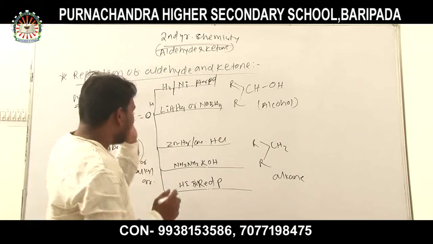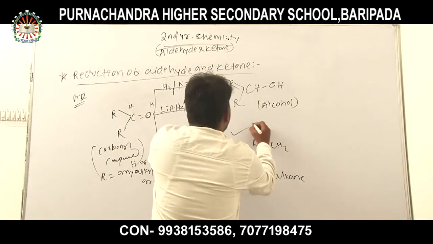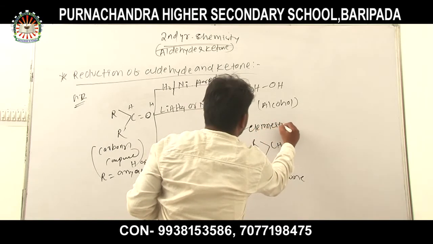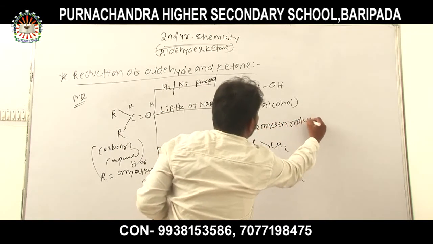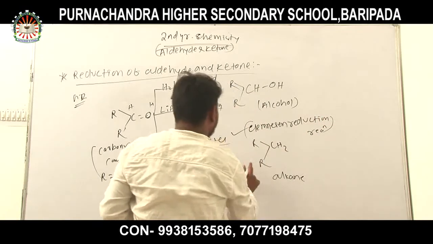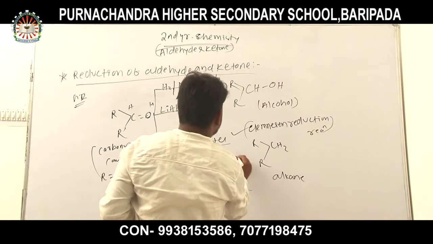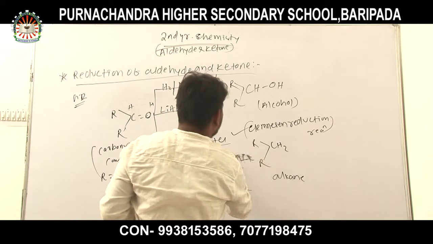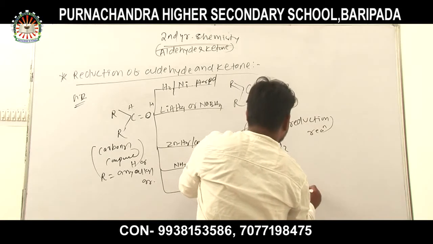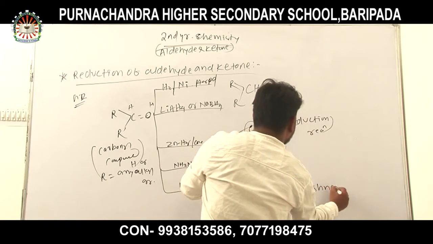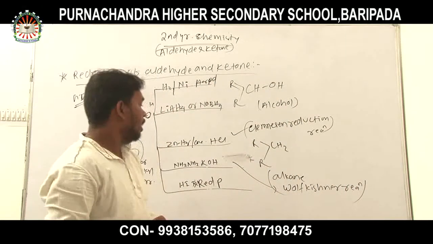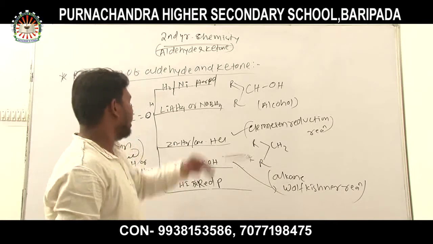It is interesting that this reaction is called Clemmensen reduction reaction. This reaction is known as Wolff-Kishner reduction reaction.